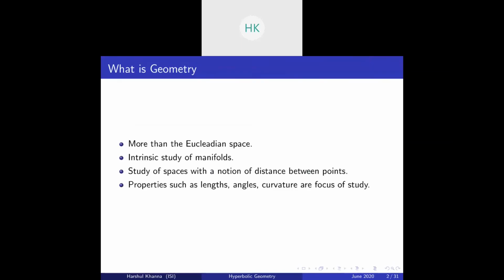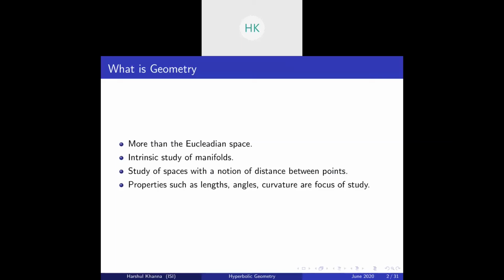So the first basic question which occurs is, what is geometry? Now, geometry is more than just the vanilla Euclidean space we all live in and we all study till 12th. Geometries can be thought of as intrinsic study of manifolds. So an n-dimensional manifold is basically a space which locally looks like Rn, but globally it can be curved. It can have various variations.